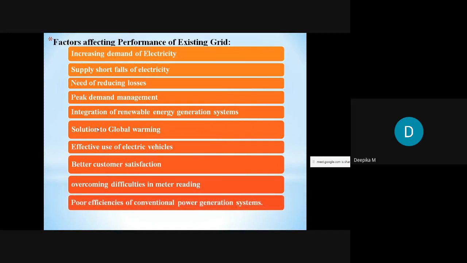And poor efficiency of conventional power generation systems. We have a thermal power plant, a steam power plant, a hydro power plant, a wind power plant. We have many types of power plants available, but the efficiencies of those generation plants are very low. Therefore we have to improve the efficiency of that system. In that regard, we have to improve the existing grid.